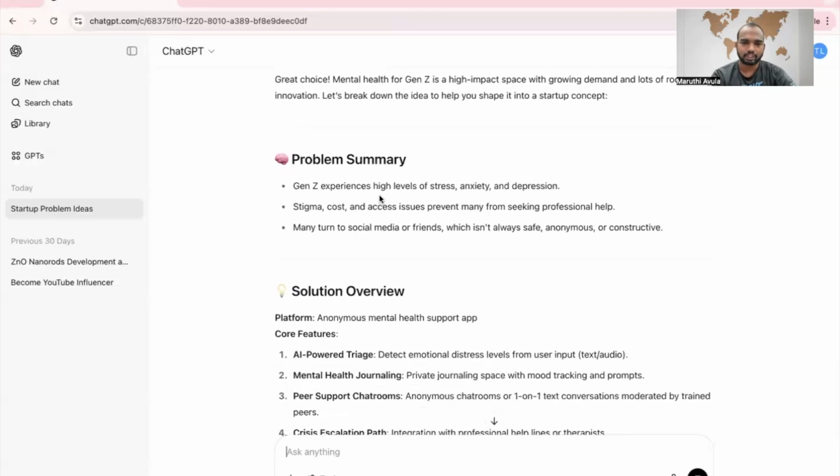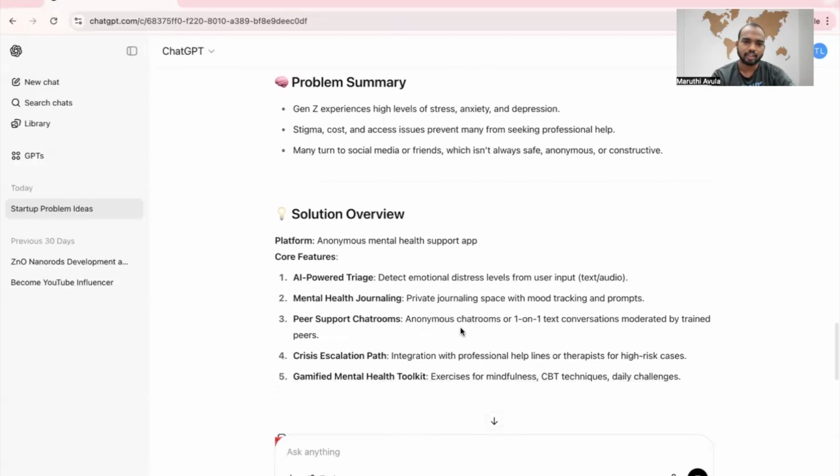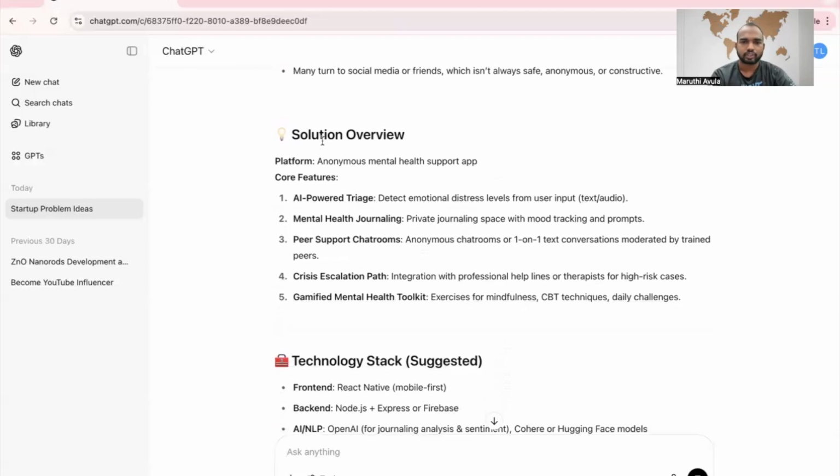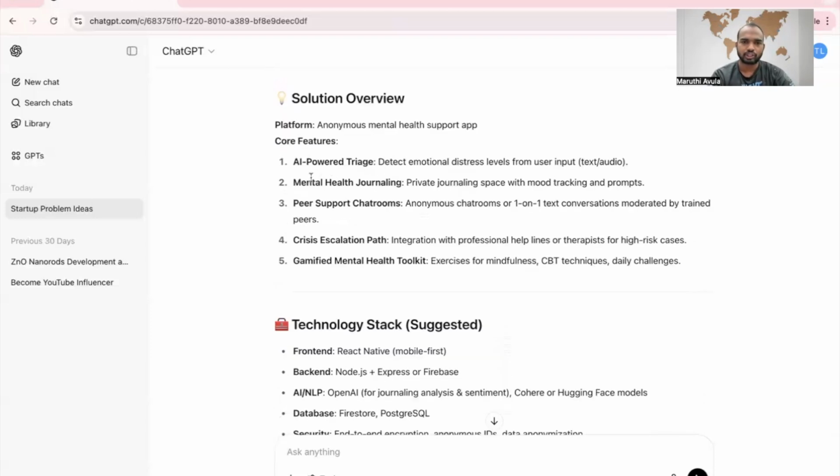Gen Z experiences high levels of stress, anxiety, and depression, with stigma, cost, and access as barriers. Now, solution overview. Platform: anonymous mental health support app. Core features: AI powered triage, which detects emotional distress levels from user input, text or audio we can use. Mental health journaling: a private journaling space with mood tracking and prompts.